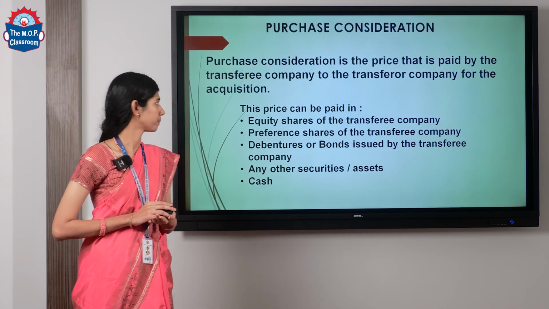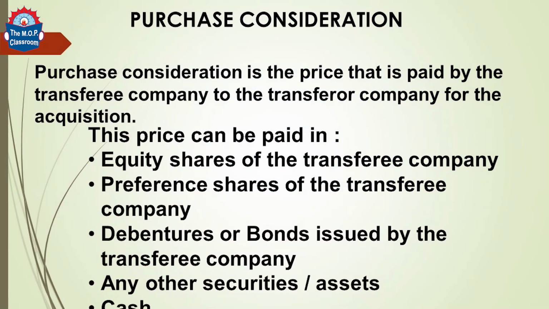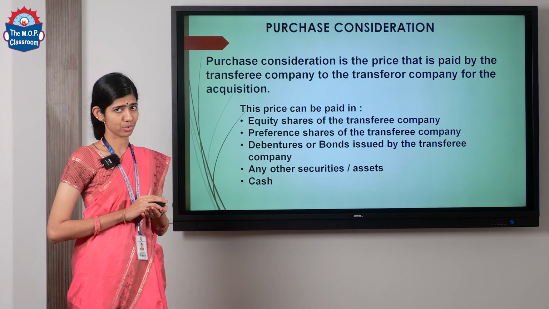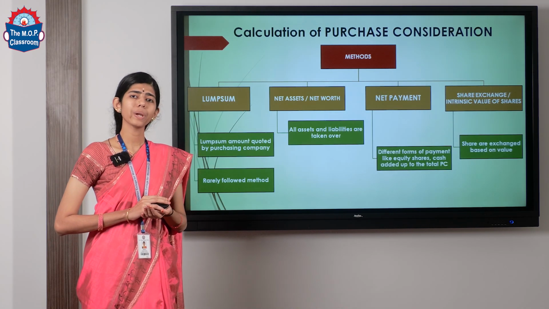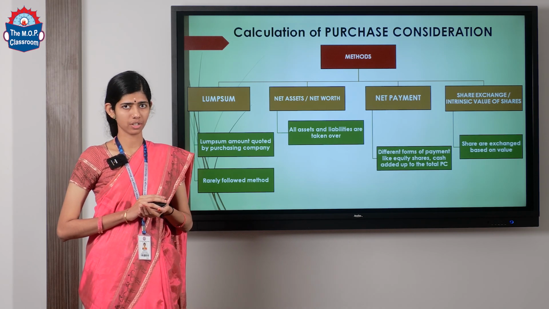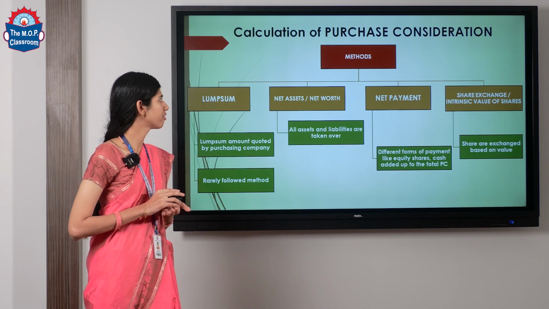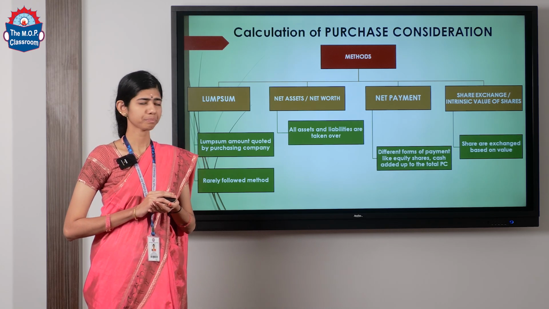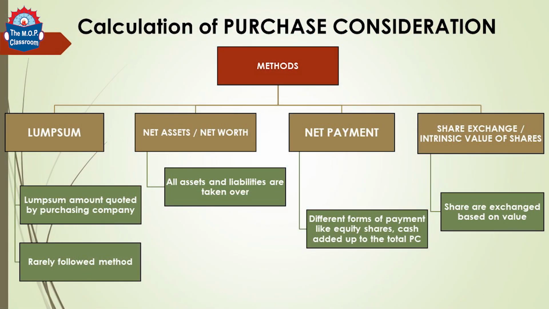Purchase consideration. Purchase consideration is the price that is paid by the transferee company to the transferor company for acquisition. How do we compute the purchase consideration? So we have 4 different methods to calculate purchase consideration. The first method is the lump sum method. The second method is the net assets or net worth method. Third is the net payment method.